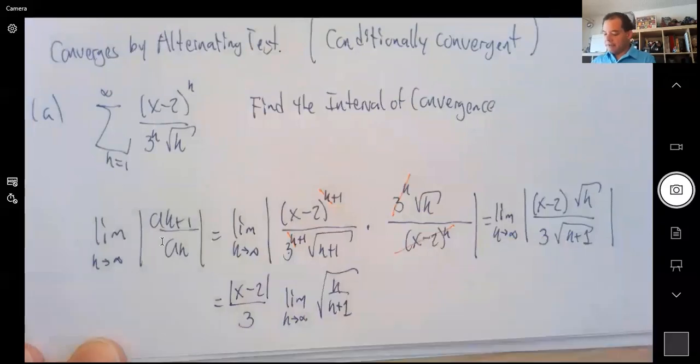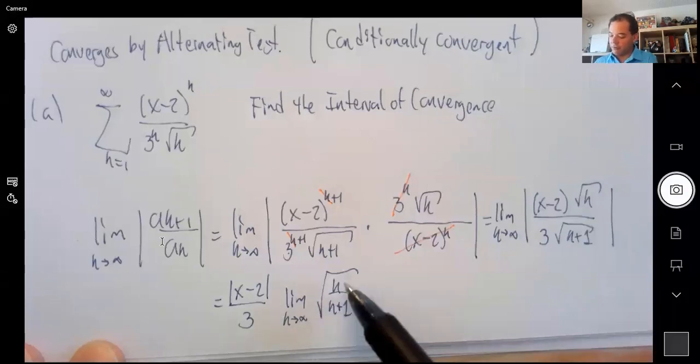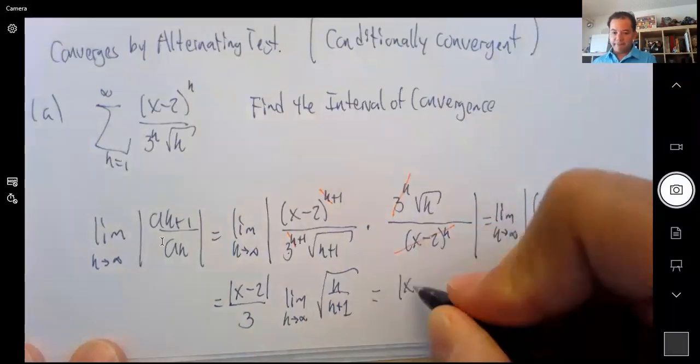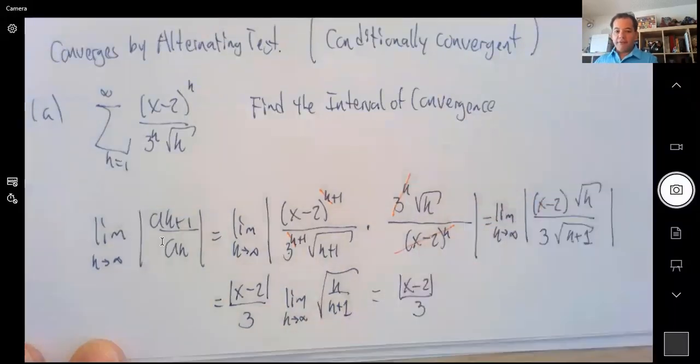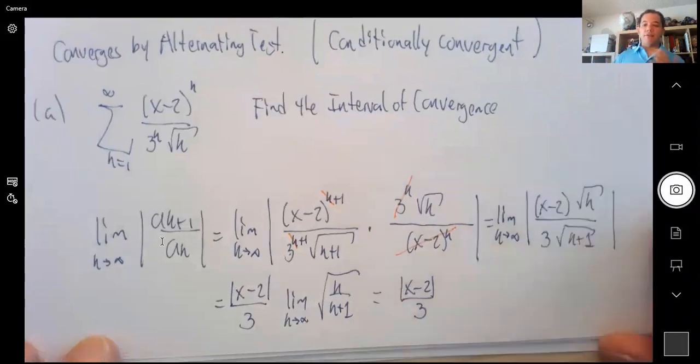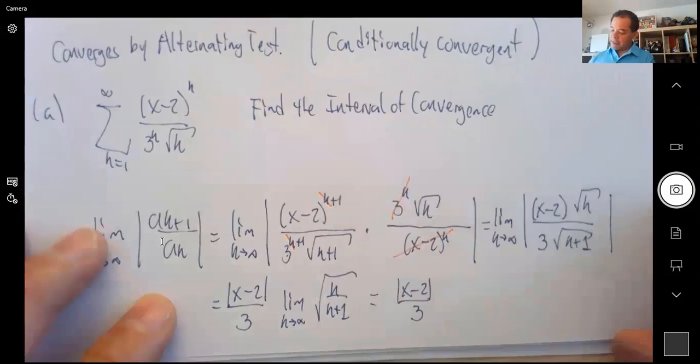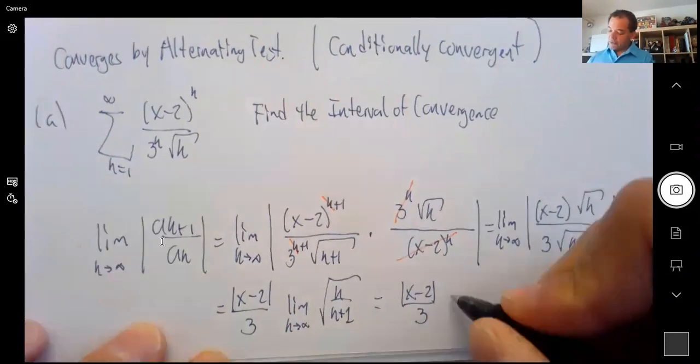Now this limit is easy because this is a rational function inside the square root. The leading coefficients are 1, so this is like 1 over 1 under the square root, which is 1. So this is just absolute value of x minus 2, over 3. Now if this is less than 1, then it's convergent, greater than 1 divergent. So the radius of convergence happens when this is equal to 1.